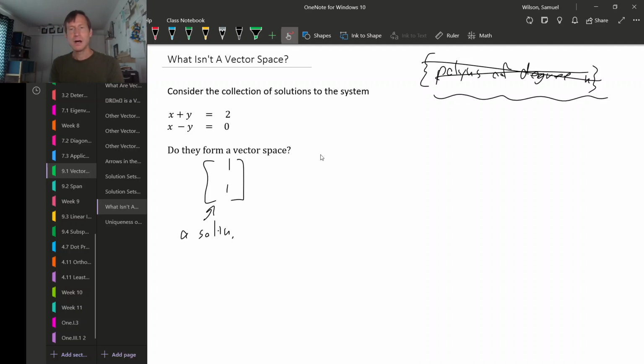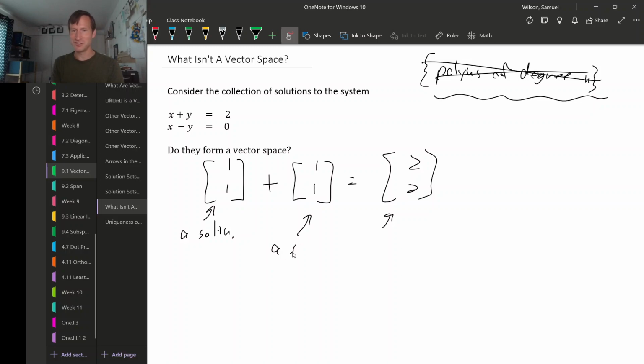All right, so if the collection of solutions to this system were a vector space, then adding another solution to this would have to give us yet another solution. Well, we only know the one solution, but we could always try adding it to itself. That would give us (2, 2). So (1, 1) is a solution, (1, 1) is also a solution because it's the same solution.